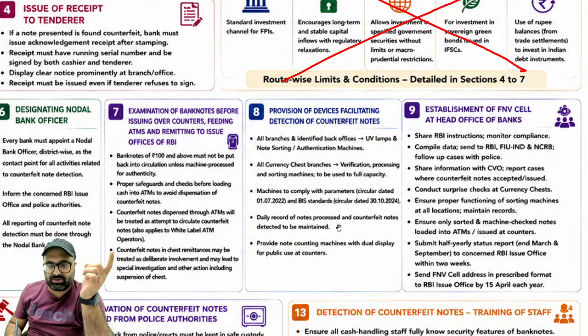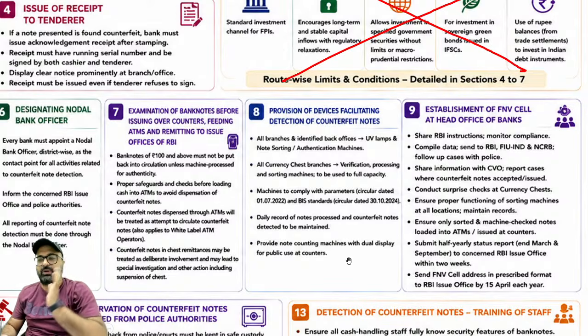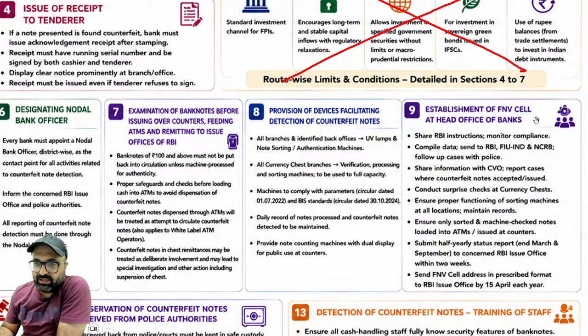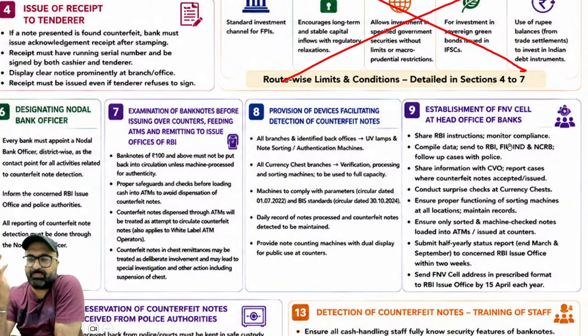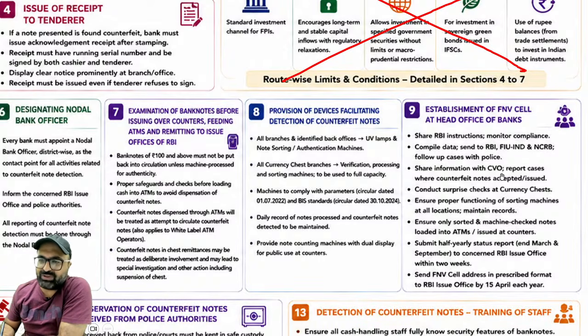Daily record of notes processed and counterfeit notes detected to be maintained. Provide note counting machine with a dual display for public as well as for the counter. Establishment of FNV cell. So RBI instructions where RBI has asked to monitor and comply with the directions. So all the directions, all the related issues will be sent to RBI as well as FIU India as well as NCRB. Follow up cases with the police. Share the information with CVO.